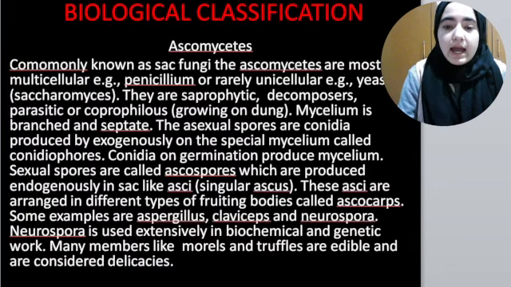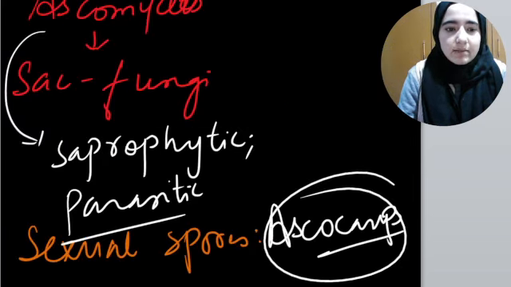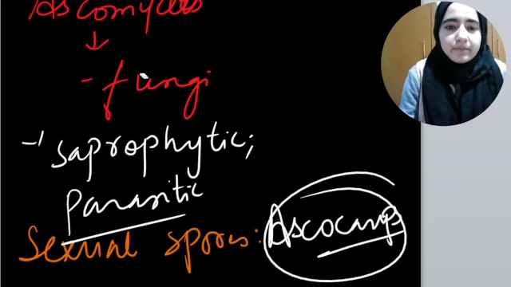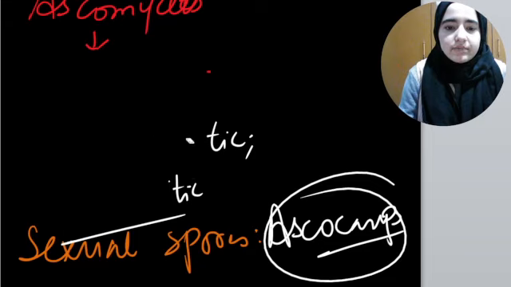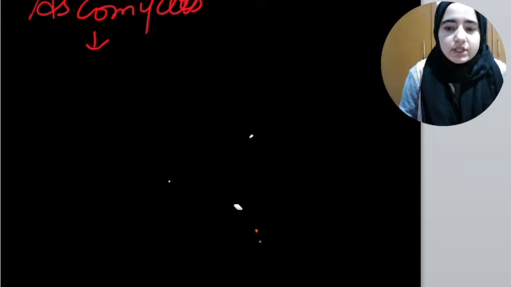Ascospores are produced in a body known as ascocarps, right? We have some examples of ascomycetes, namely Aspergillus, Claviceps, Neurospora. I'll write it down.